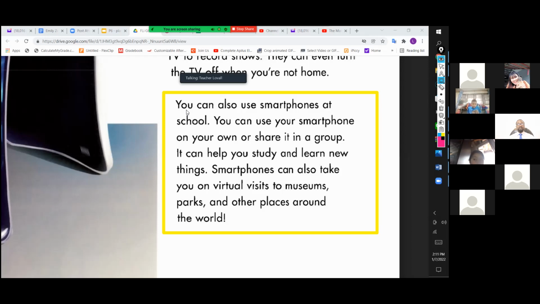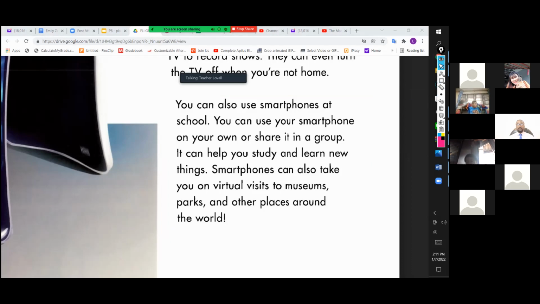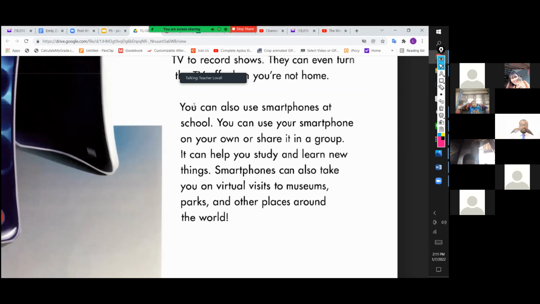All right, so I want you to listen up, okay? You can also use smartphones at school. You can use your smartphones on your own or share it in a group. It can help you study and learn new things. Smartphones can also take you on virtual visits to museums, parks, and other places around the world. All right, so very good listening on your part, okay? And let's zoom out and go down a little bit.